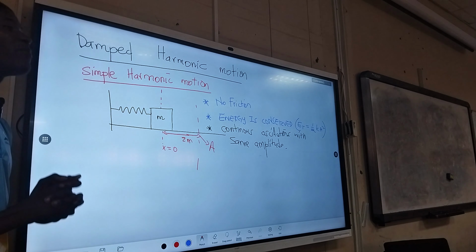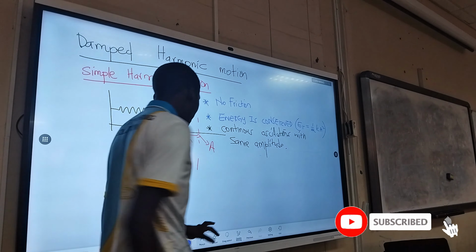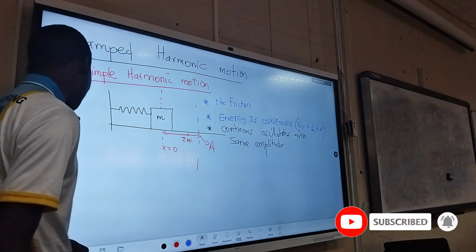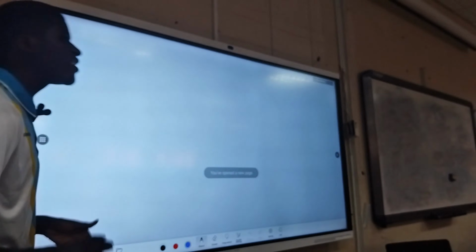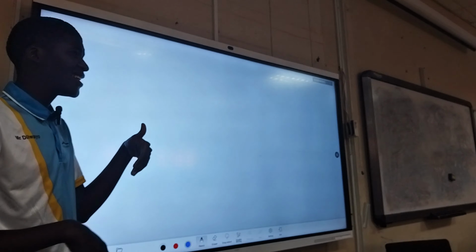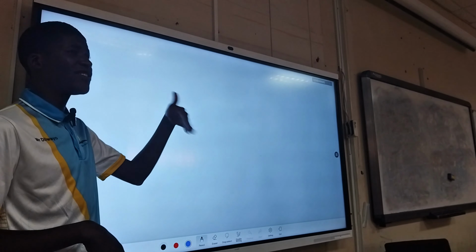But with damped harmonic motion, when we say an object is in damped harmonic motion, it means your object can go and then come back and then go again, but it tends to stop. For example, there is definitely friction here. If I start oscillating this, that's a simple pendulum. Do you see it is oscillating, but at some point it will stop? And then there it is, it stops. So basically that is an example of damped harmonic motion.